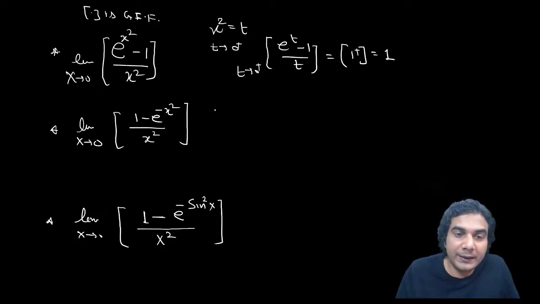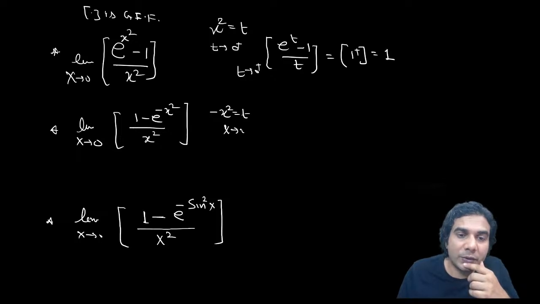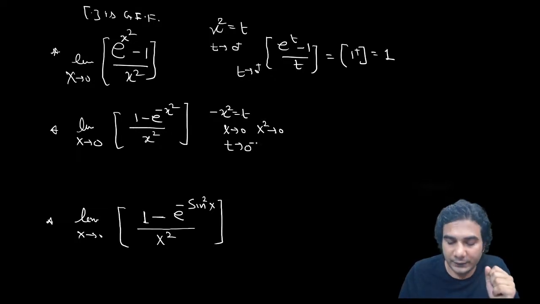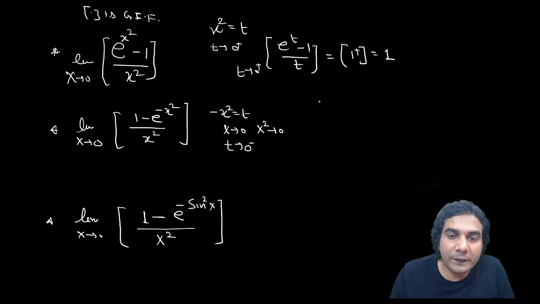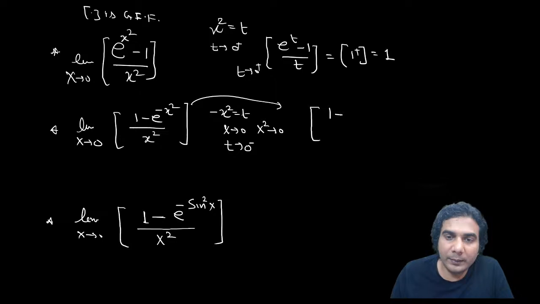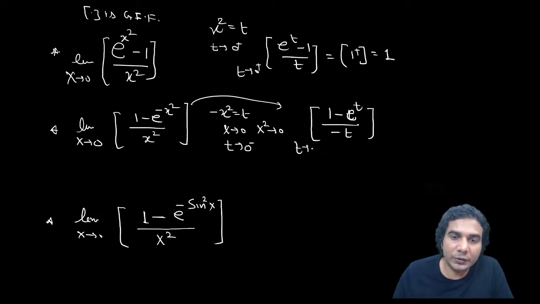Now in this you should take minus x square equal to t. So when x approaches 0, minus x square will also approach 0, but from the left hand side. It will be negative. So x approaches 0, x square will approach 0 and t will also approach 0 from the left hand side. Now this question will change to the greatest integer of (e raised to t minus 1) upon minus x square, which is t. So x square will be minus t, and t approaching 0 minus.